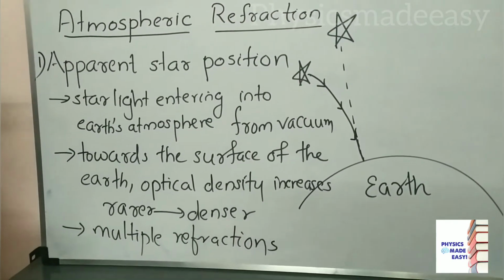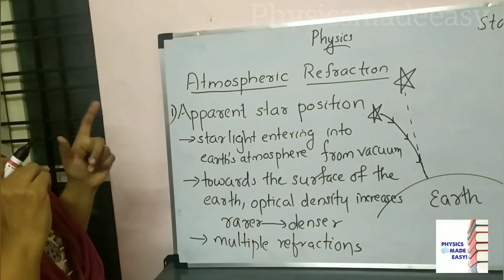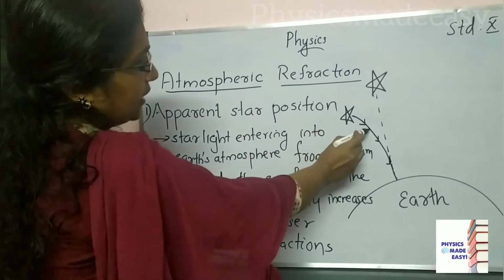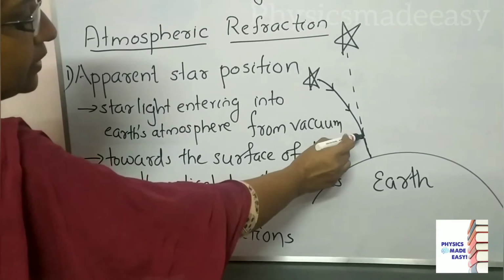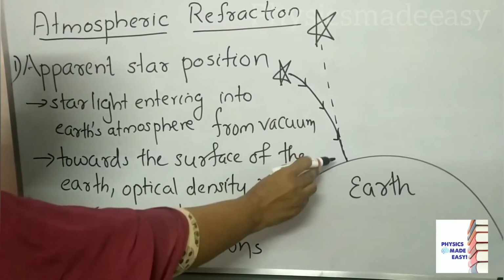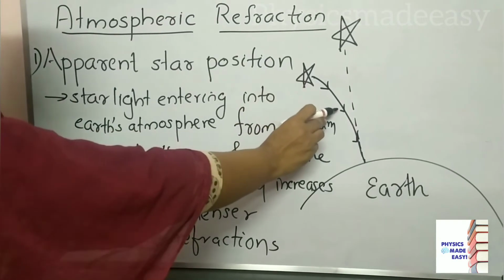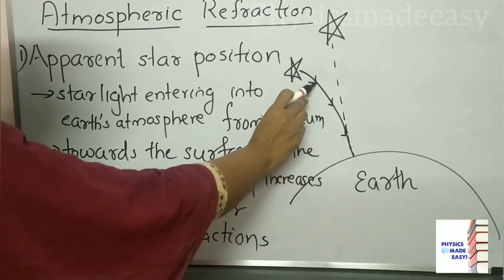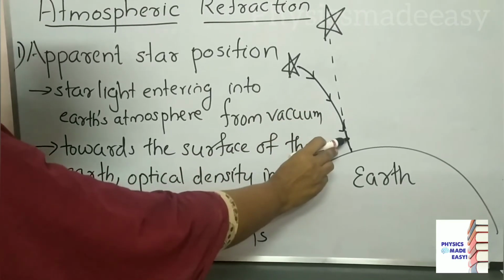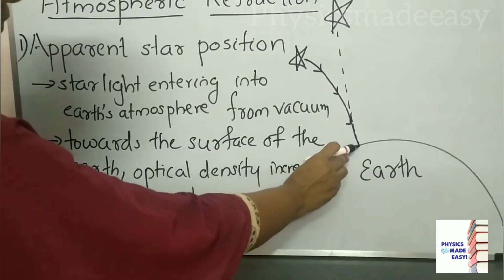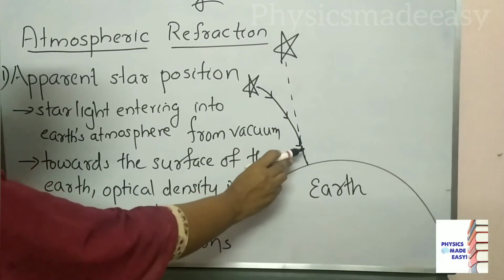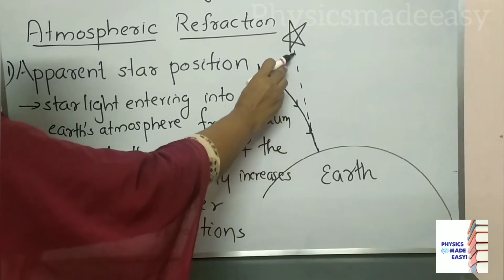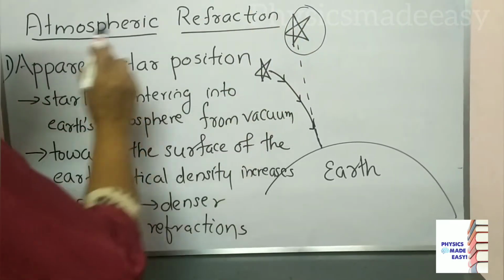Now the ray comes towards the earth, and the optical density of the air is increasing. The light ray from the star is moving from rarer to denser medium, again rarer to denser medium, again rarer to denser medium. So what will happen? The ray will bend towards the normal. From here towards the normal, towards the normal, towards the normal, like that it will come to the observer's eye. Then for seeing the position of that star, you have to extend this ray backwards. Here you can see the dotted line. This is the apparent position of that star.